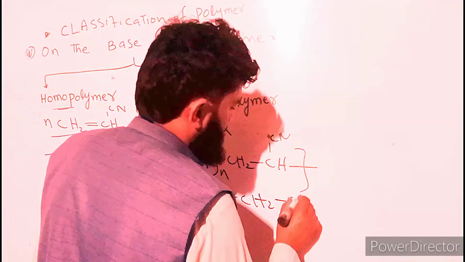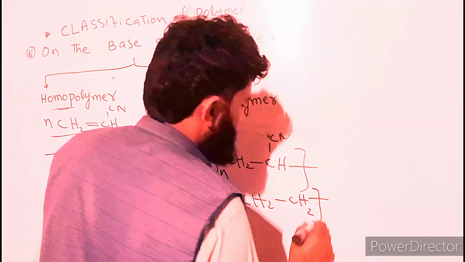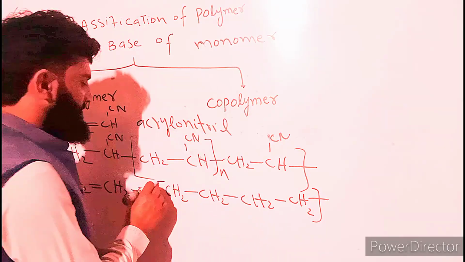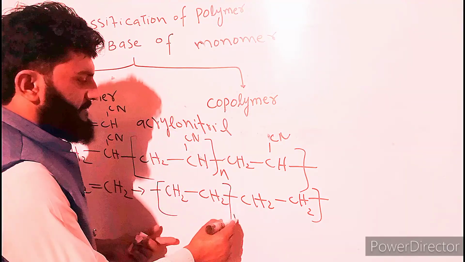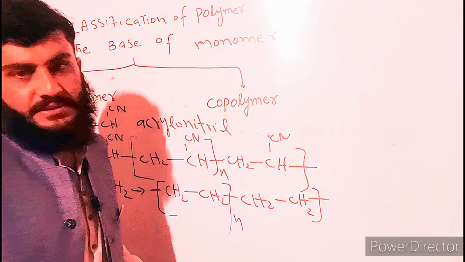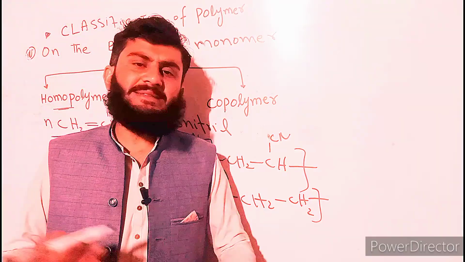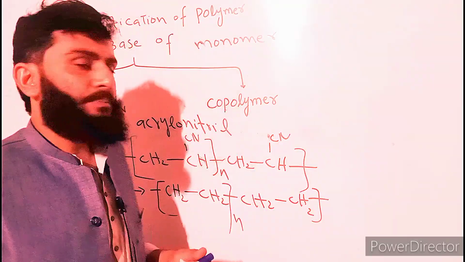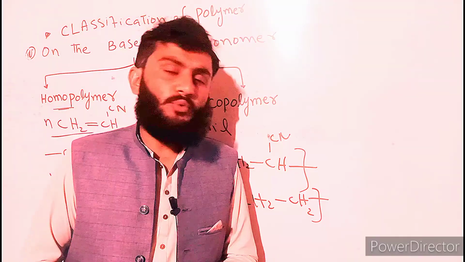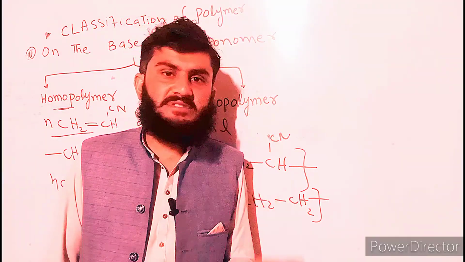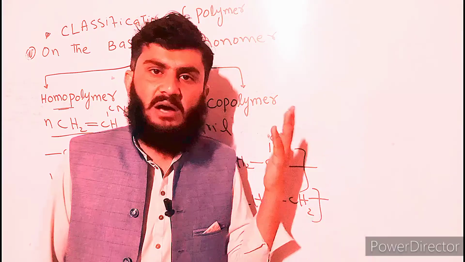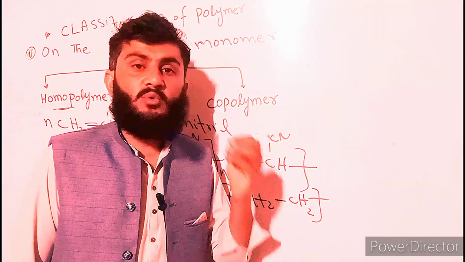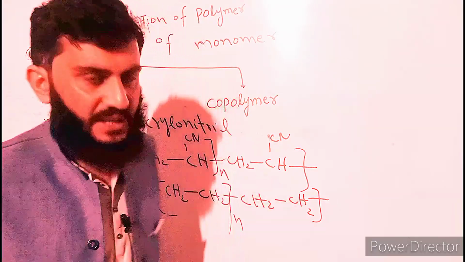You can see here the same unit, that is ethylene, repeated in the whole structure. So homopolymers are those polymers which are composed of the same, or one type of, monomer. Clear?